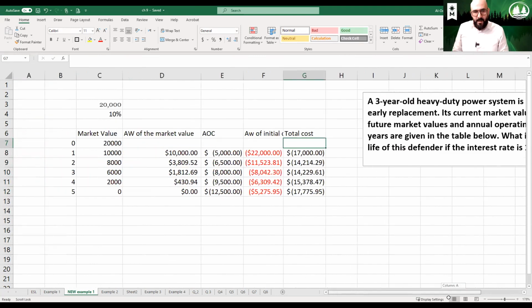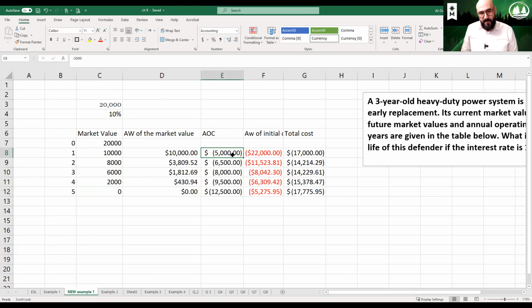All right, so we have the market value to be $20,000 right now, and we have been given the market value for the next 5 years. Year 1 will be 10,000, year 2, 8,000, year 3 is 6,000, year 4 is 2,000, and 0 for year 5. The maintenance and operational cost for this: 5,000 on year 1, 6,500, 8,000, 6,500, and 12,500 on year 5.